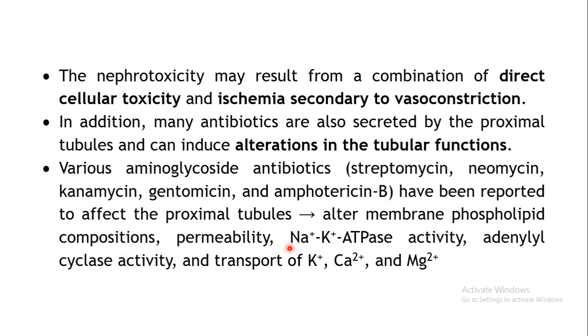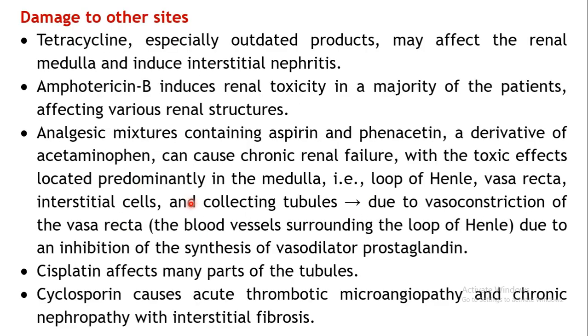Permeability may be affected. Sodium-potassium ATPase, which is involved in the transfer of ions, may be affected, or adenylyl cyclase activity, or the transport of potassium, calcium and magnesium may also be affected in this region by these aminoglycoside antibiotics. So these are some examples wherein the proximal tubules are getting affected.